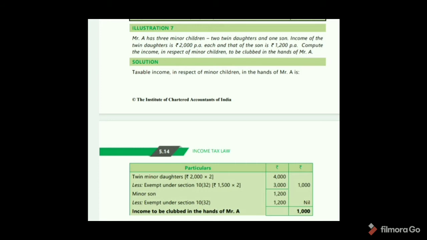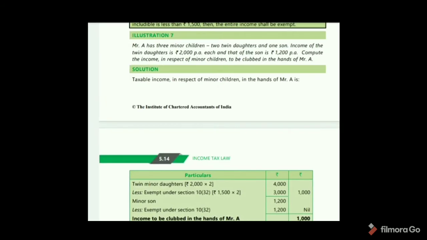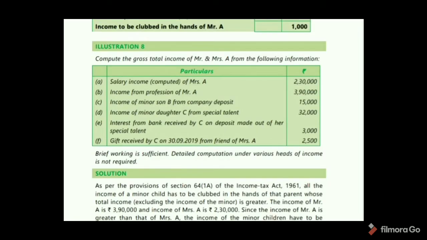Exemption is up to 1,500, so the total 1,200 will get exemption. So nil. Income to be clubbed in the hands of Mr. A is 1,000. Total income clubbed in the hands of Mr. A is 1,000.